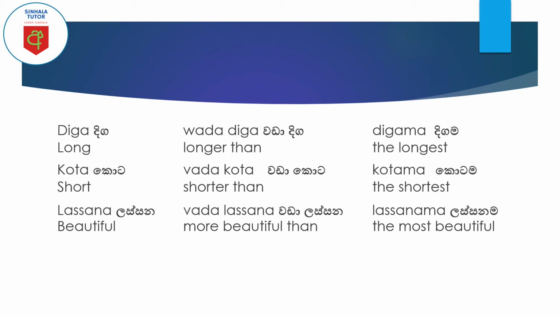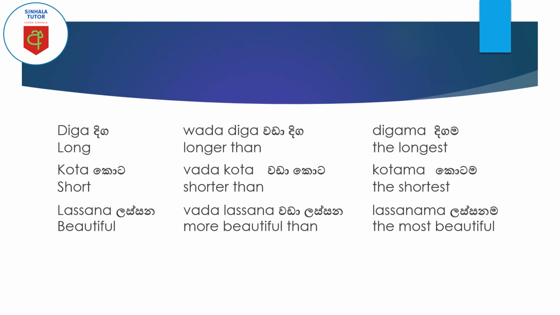When we consider this in English, if the word has more than two syllables, we have to use the words more and most with adjectives. But in Sinhala we don't have such an issue. Beautiful in Sinhala is lassana.